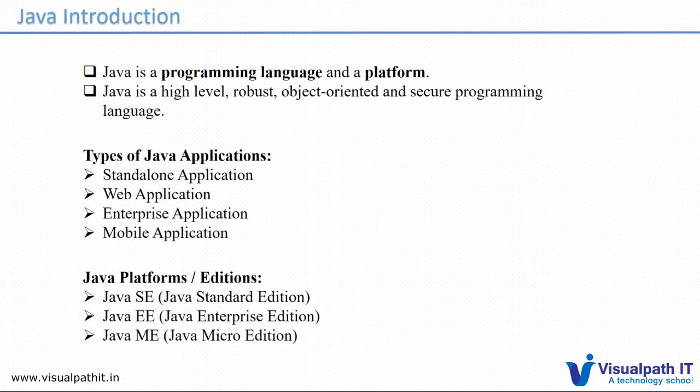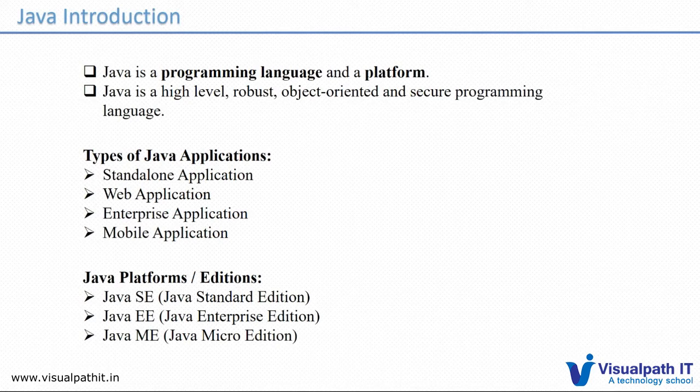So we can go to the next, and it is about types of Java applications. What are the different types of Java applications we are able to develop? Each programming language has some capability. Suppose if you take C or C++, we can develop only standalone applications. It is not possible to develop web-based applications.